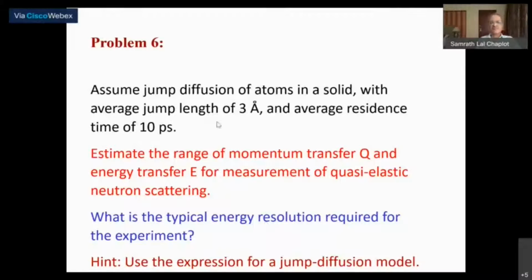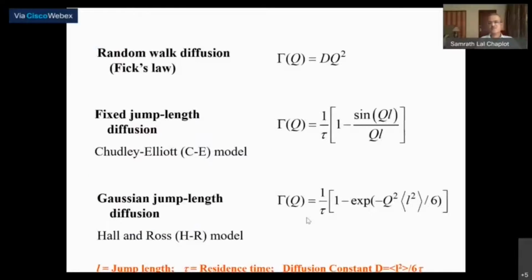So if this information is available, how do I plan my neutron scattering experiment? I need to know the resolution, the range of values of the energy transfer, and the range of values of the momentum transfer. So that's the problem. The hint is to just use a jump diffusion model, because the problem is a jump diffusion. You can use any of these two. The values of the jump length and the residence time are given to you. If these numbers are given, you can figure out the typical values of Q at which you should make these measurements.